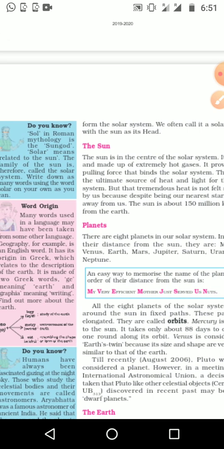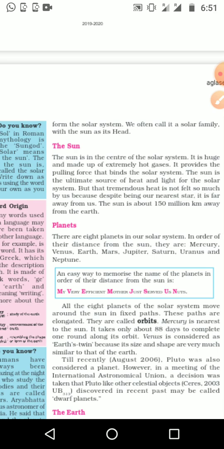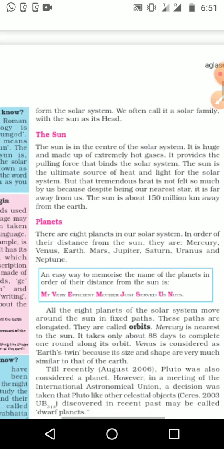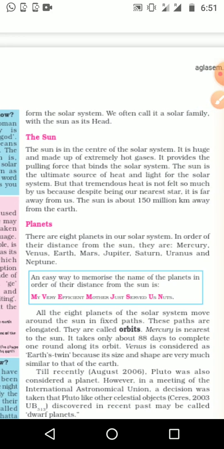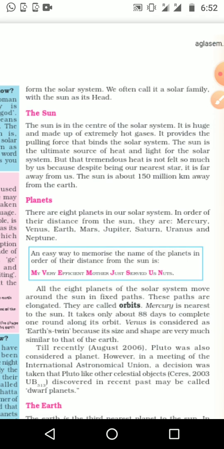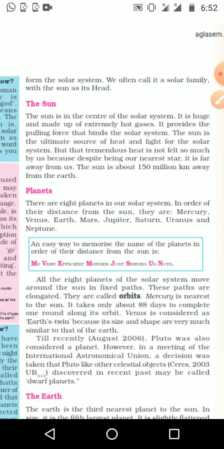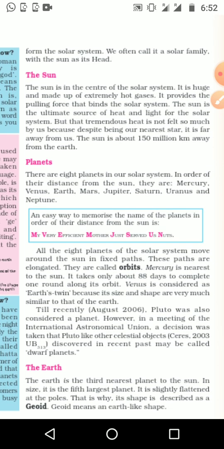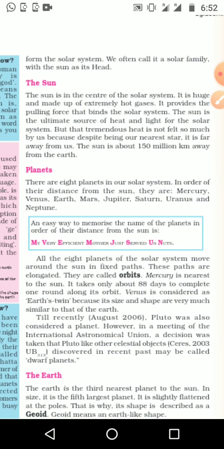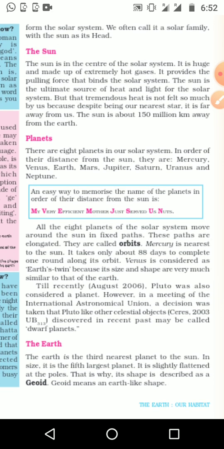First one is the sun. The sun is the center of the solar system. It is huge and made up of hot gases, and its pulling force binds the solar system together. The planets are pulled by the sun, so they stay in place. From the sun we get light as well as heat, and not only Earth, all the planets of the solar system get light and heat from the sun.